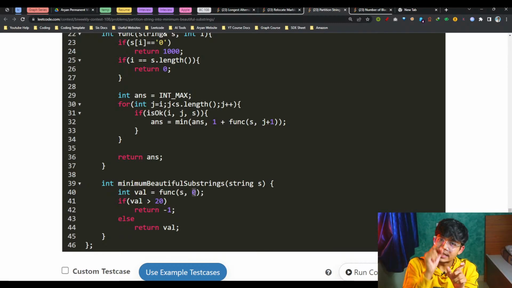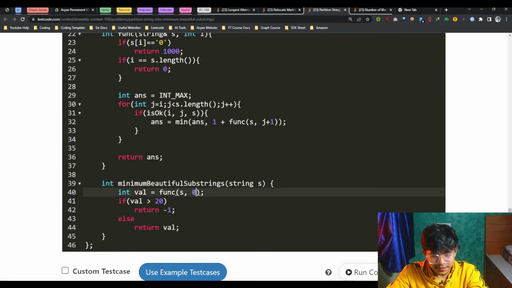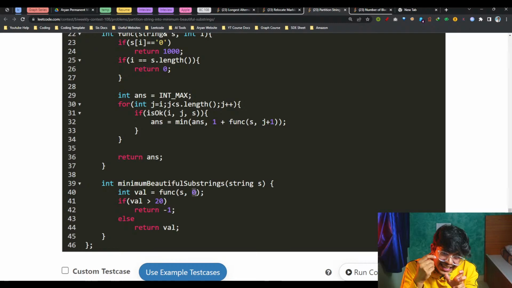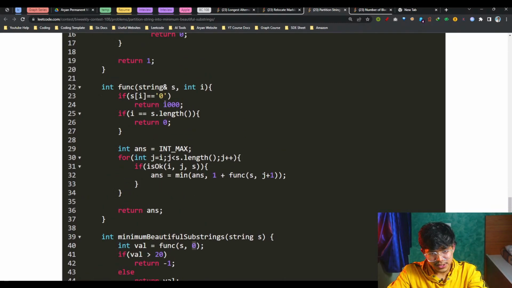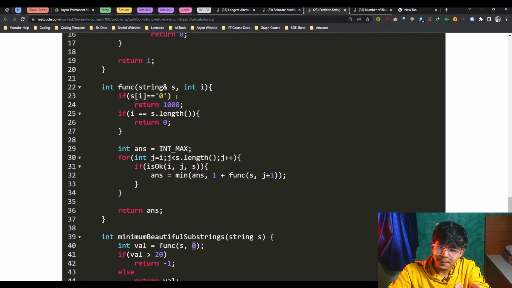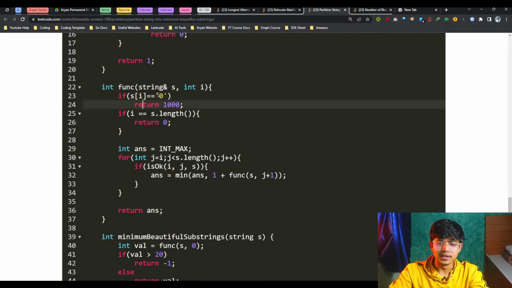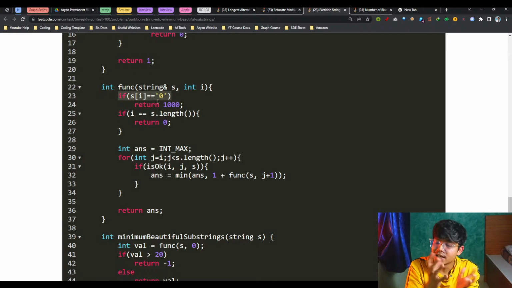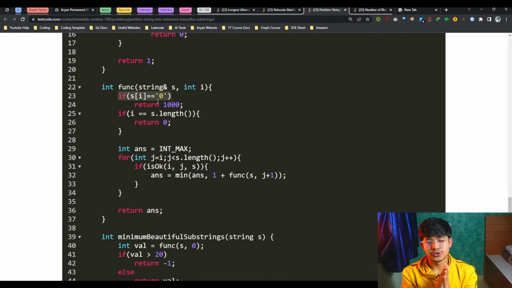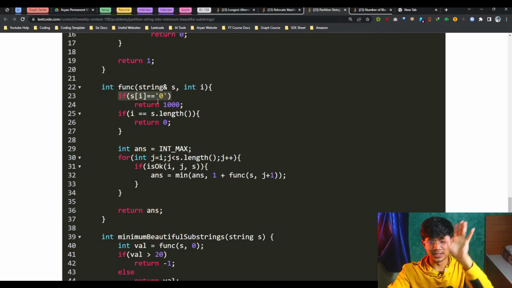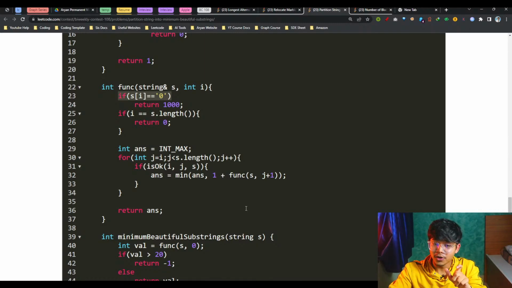So I just showed you that it's a starting index which we can have. Now in the starting index, we will see the base condition. I told you, if it's a 0, for sure you need to return some high value which is more than 15. You can return anything, 100,000, but don't return int max, because this one will get added to int max.